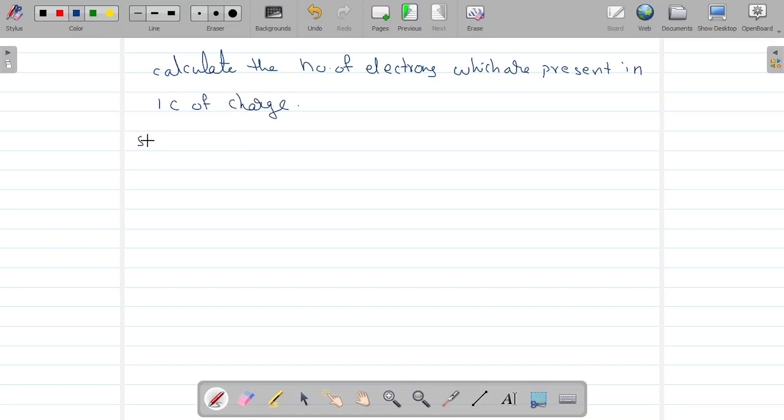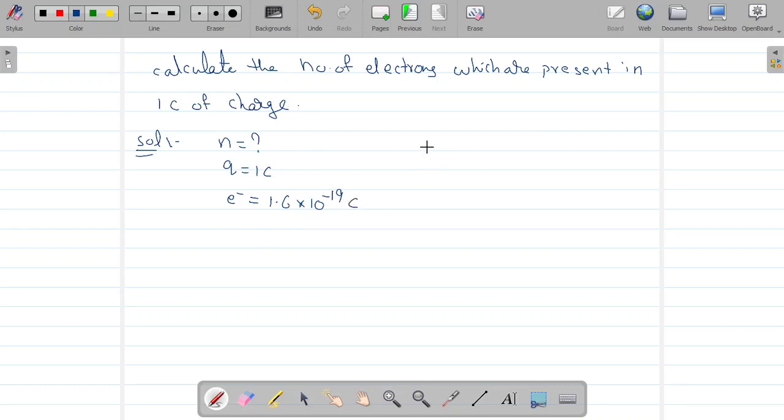In the question they asked us to find the number of electrons n present in 1 coulomb of charge, q equal to 1 coulomb, and you know the charge of electron. What is the charge of electron? Minus 1.6, let's take 1.6, no issues, 10 power minus 19 coulombs of charge.